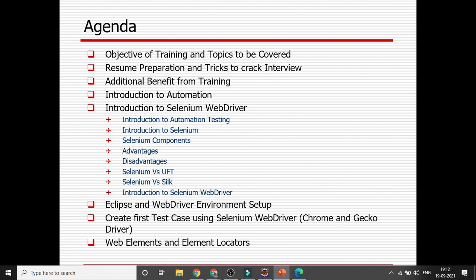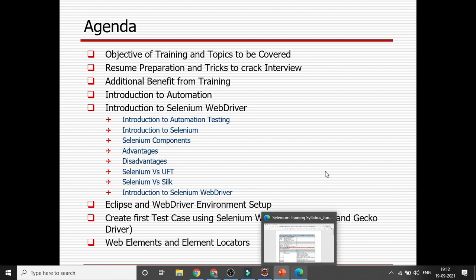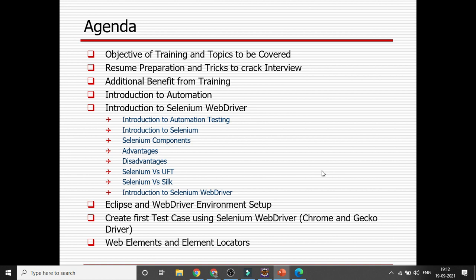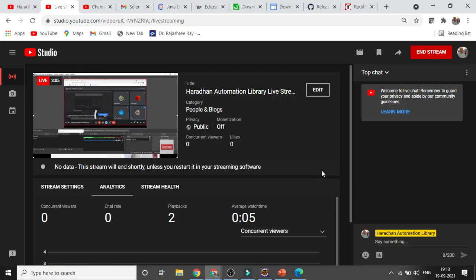Okay, so let me first cover the objective of the training. Nowadays most freshers or testers have the skill set of manual testing, functional testing, or product testing. Definitely those testing roles will never disappear from the market, but as a parallel stream you have to learn automation testing, API testing, and all the DevOps part if you want to continue your career in the automation phase, in the testing arena.